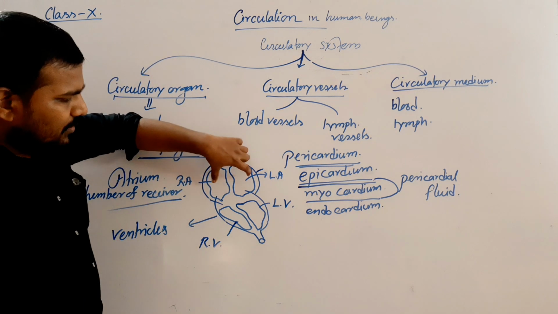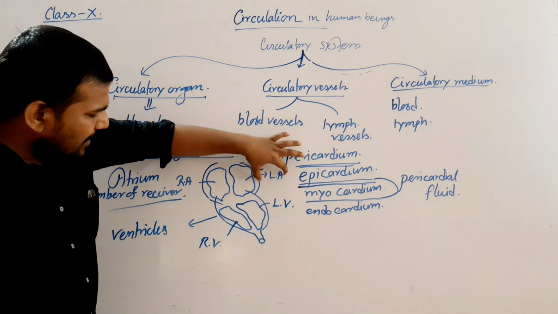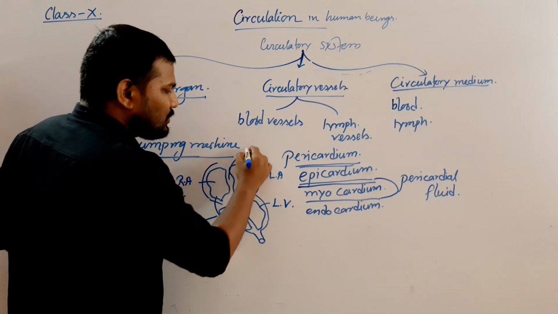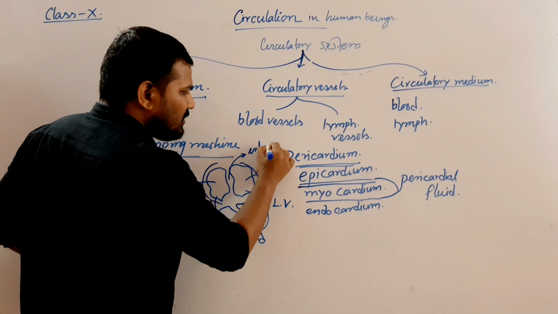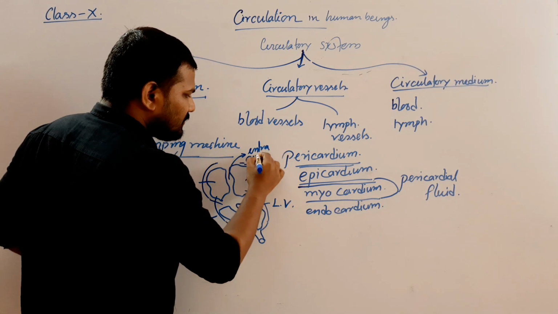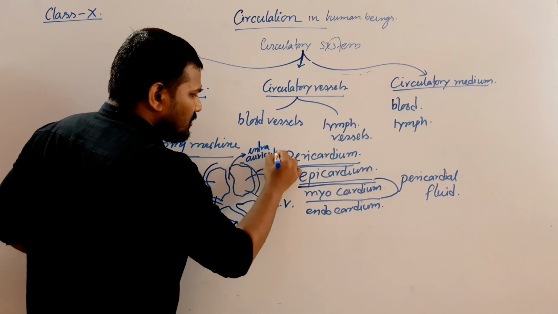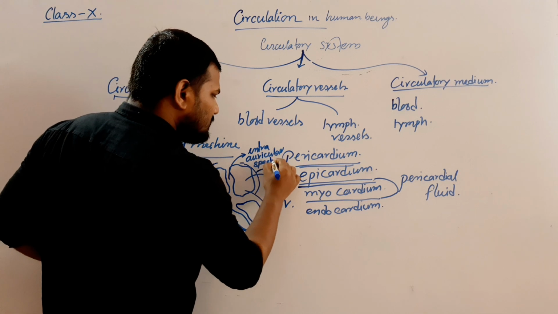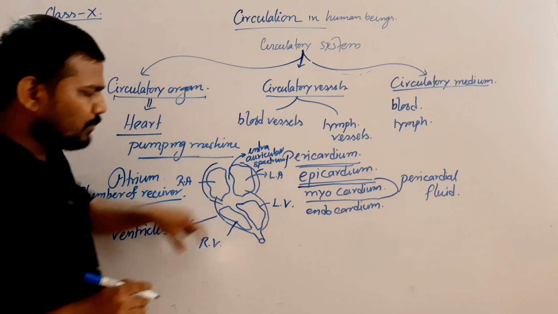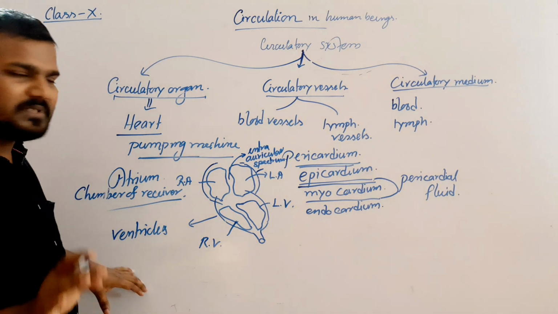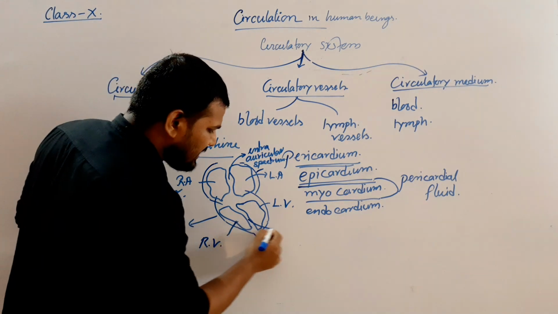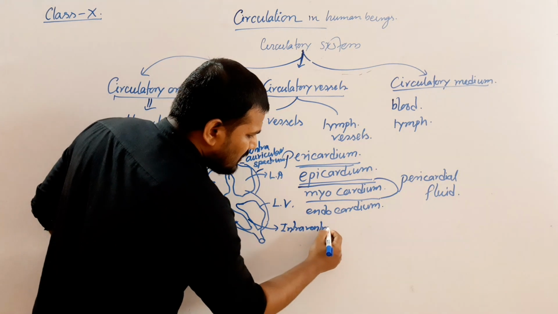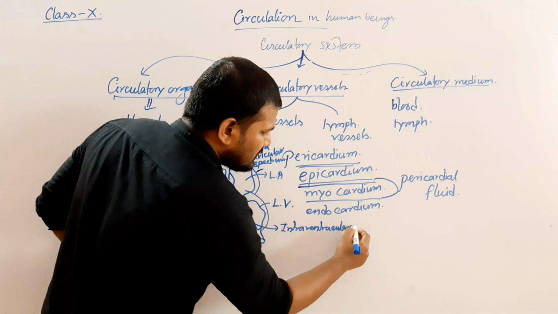Now, the left atrium and the right atrium are separated by a wall known as the auricular septum. And similarly, both ventricles are separated by a wall known as the interventricular septum.